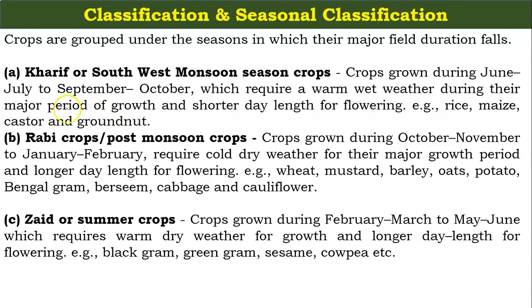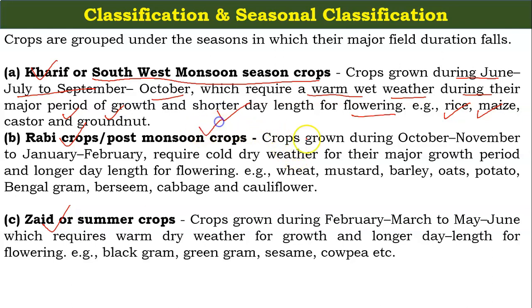And what is the seasonal classification? We all know Kharif, Rabi and Zaid. The Kharif crop is also known as the southwest monsoon season crop. These crops are grown from June, July to September, October, and require warm, wet weather during their major period of growth and shorter day length for flowering. Examples are rice, maize, castor and groundnut.